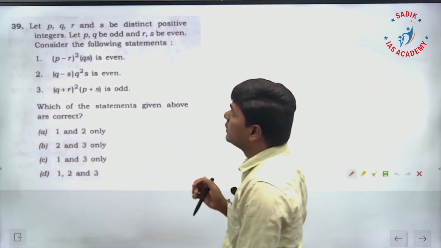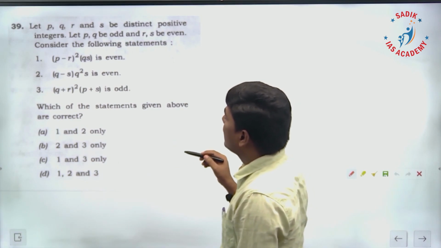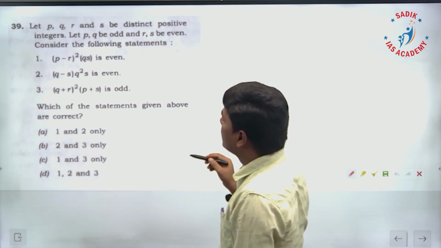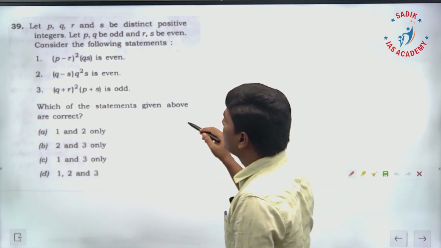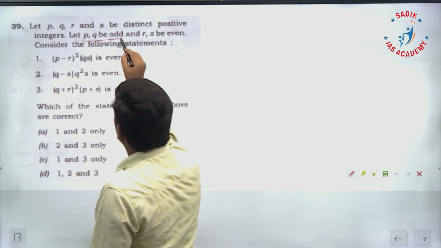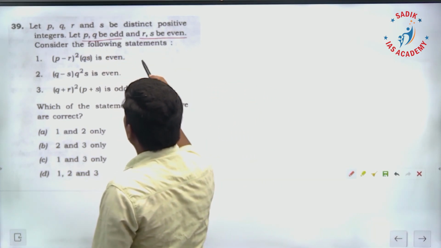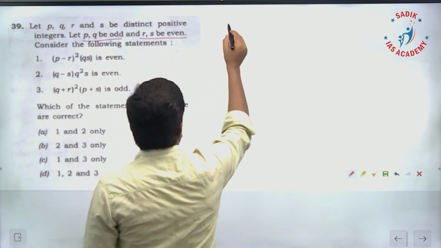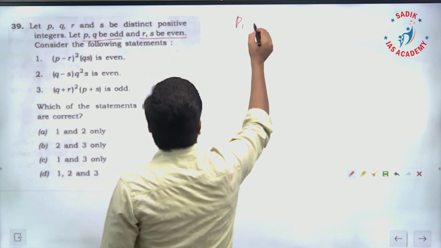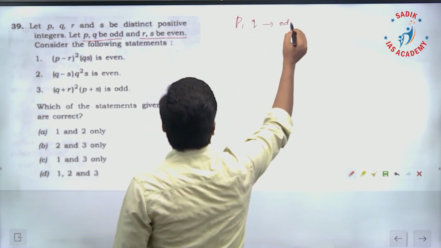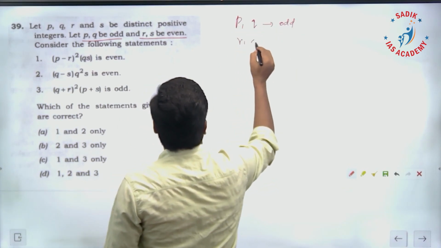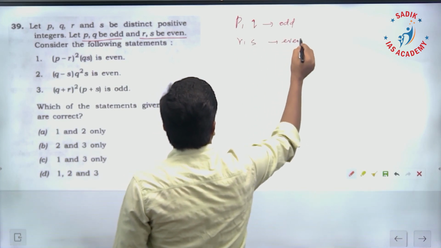Question 39. Let P, Q, R and S be distinct positive integers. Okay, they are all distinct positive integers. P, Q be odd numbers, R, S be even numbers. Consider the following statements. Here P, Q are what? Odd numbers. R, S are even numbers.